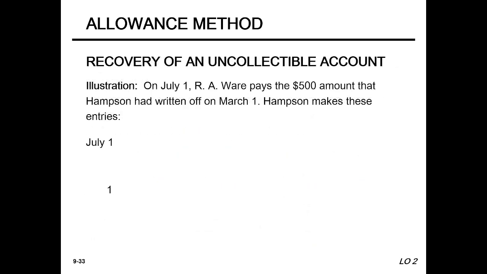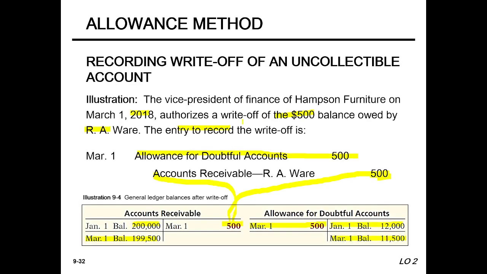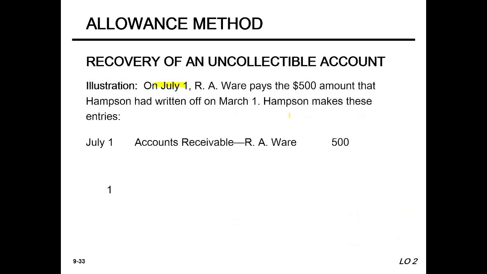So the March 1 balance is $11,500. Now, recovery of uncollectible accounts, a very interesting matter. The previous $500, which we wrote off, on July 1 we have collected this amount again.